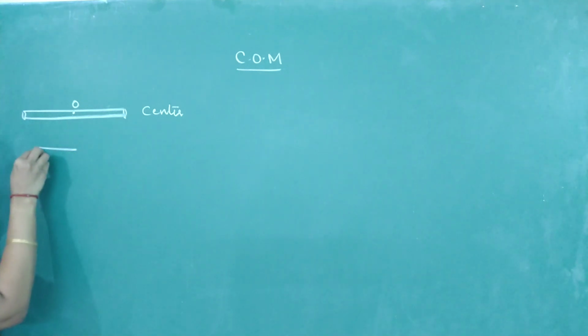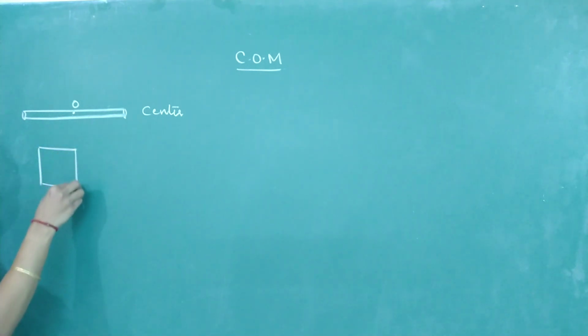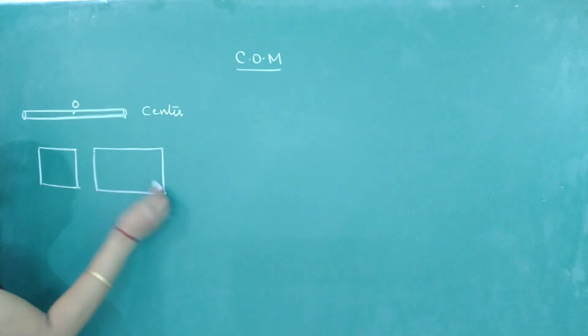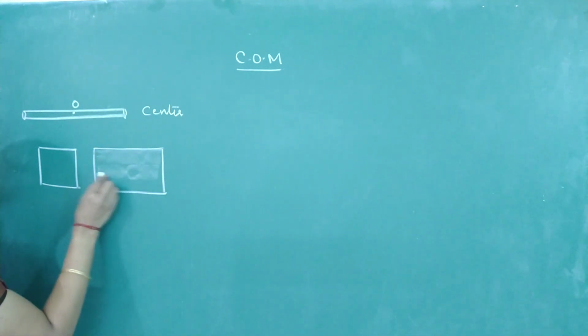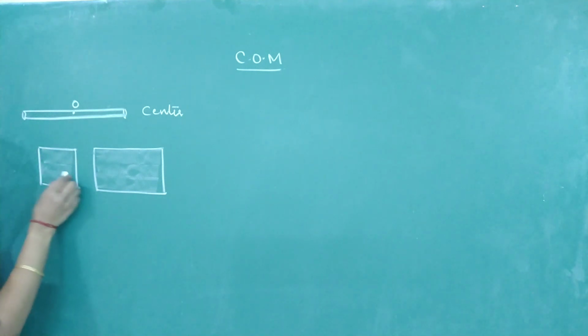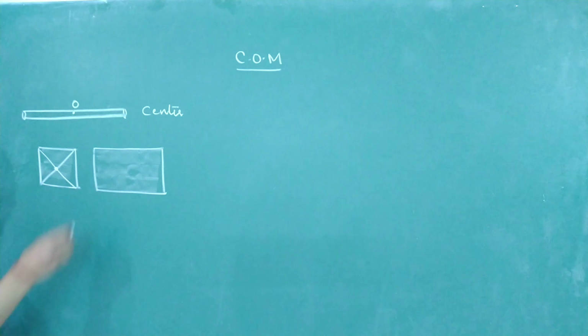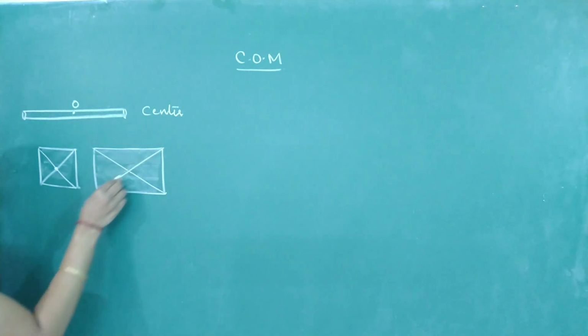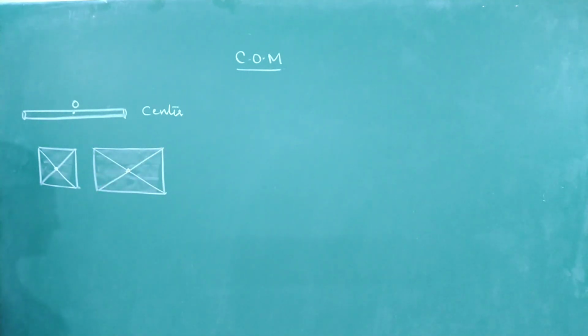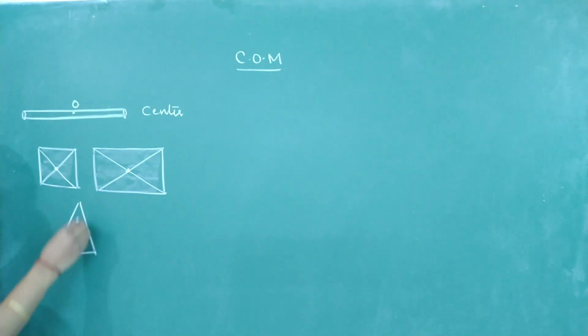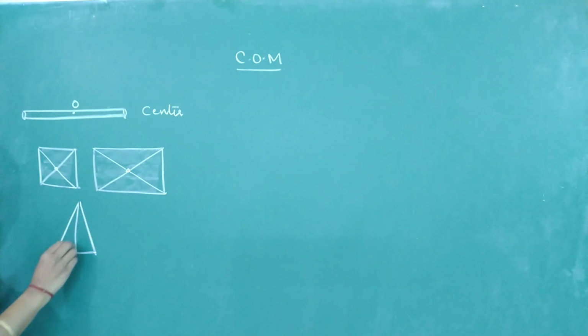Then for a square plate or a rectangular plate, square lamina or a rectangular lamina, center of mass is at the geometric center, the point of intersection of diagonals. For a triangular lamina, it is the centroid, the point of intersection of altitudes.